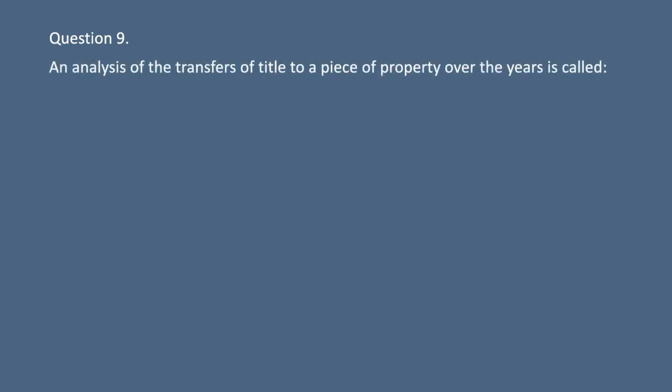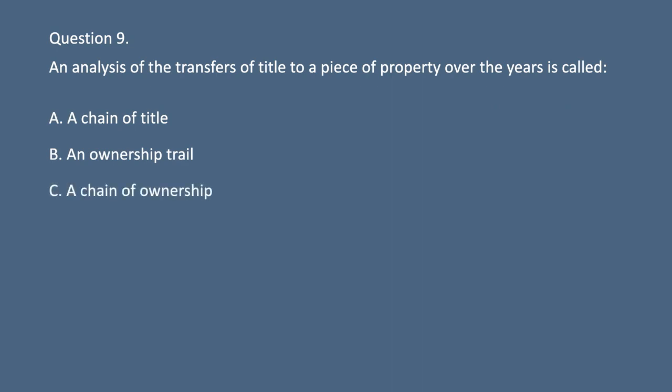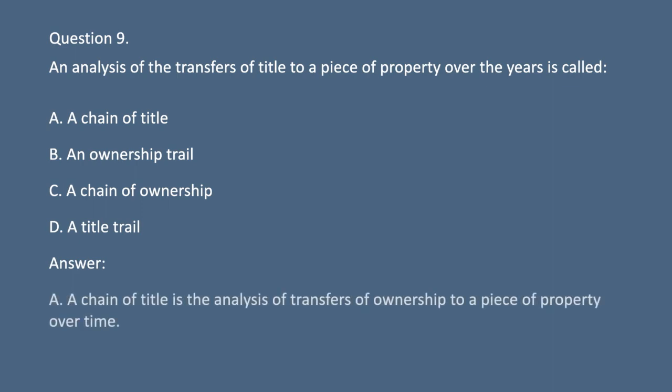Question 9. An analysis of the transfers of title to a piece of property over the years is called A. A chain of title. B. An ownership trail. C. A chain of ownership. D. A title trail. Answer: A. A chain of title is the analysis of transfers of ownership to a piece of property over time.